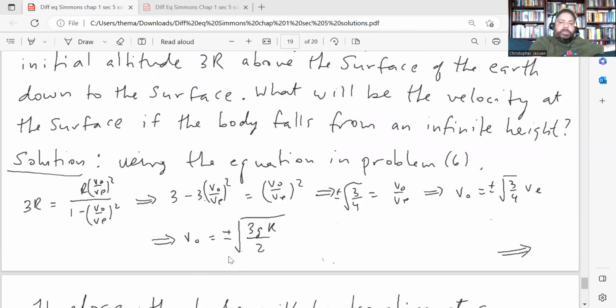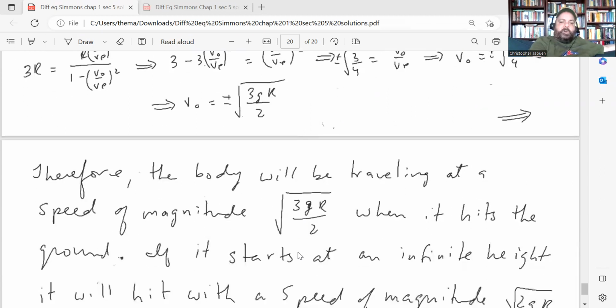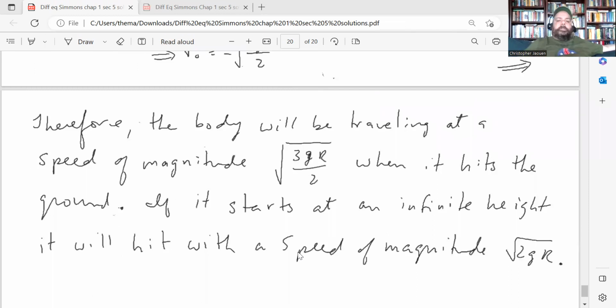Then you get v0 is plus or minus the square root of 3gr over 2. Therefore, the body will be traveling at a speed of magnitude square root 3gr over 2 when it hits the ground. If it starts at an infinite height, same thing holds, so it'll hit with the escape velocity, which is square root 2gr.